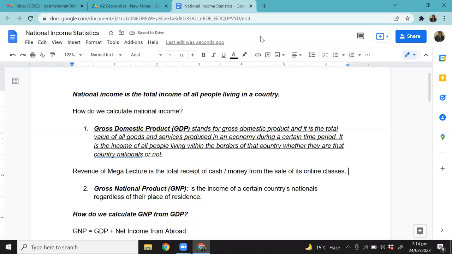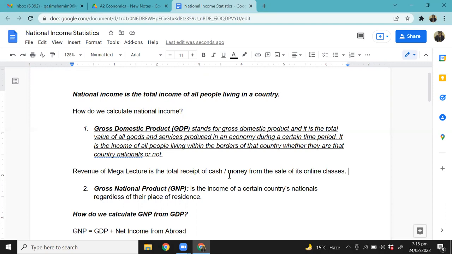So how is Mega Lecture earning revenue? From the sale of its live classes, right? So it's an online teaching platform. We arrange teachers. There are students who want to study. Students pay us the subscription, monthly subscription, whatever it is. And that is how, if we add up the cash amount paid by all the students to us during certain month, during certain year, that will be our revenue, right? Easy, simple, obvious. Okay. Now, this is the revenue that we earn, which students pay to us for our service of online teaching. Great, good enough.